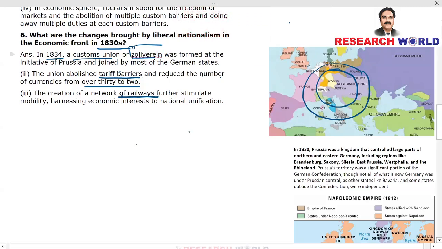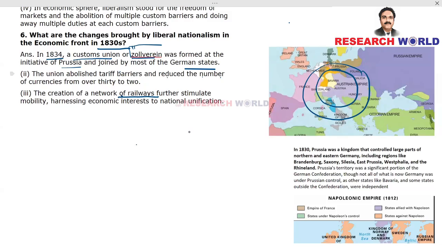It was formed at the initiative of Prussia and joined by most of the German states. Second point, the union abolished tariff barriers and reduced the number of currencies from over 30 to just 2. The creation of a network of railways further stimulated mobility, harnessing economic interest to the national unification.